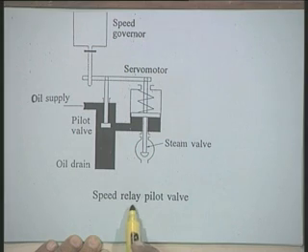Now, irrespective of what type of speed sensing you use, we have a signal which is proportional to the speed. Now, this diagram shows a simple speed relay pilot valve.